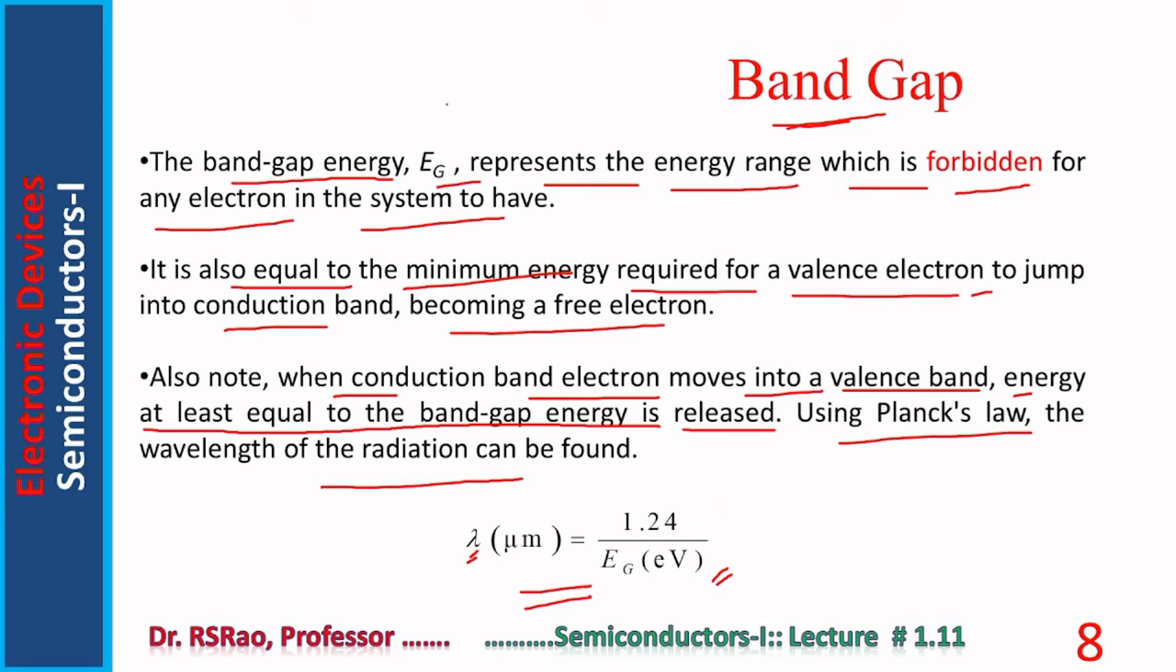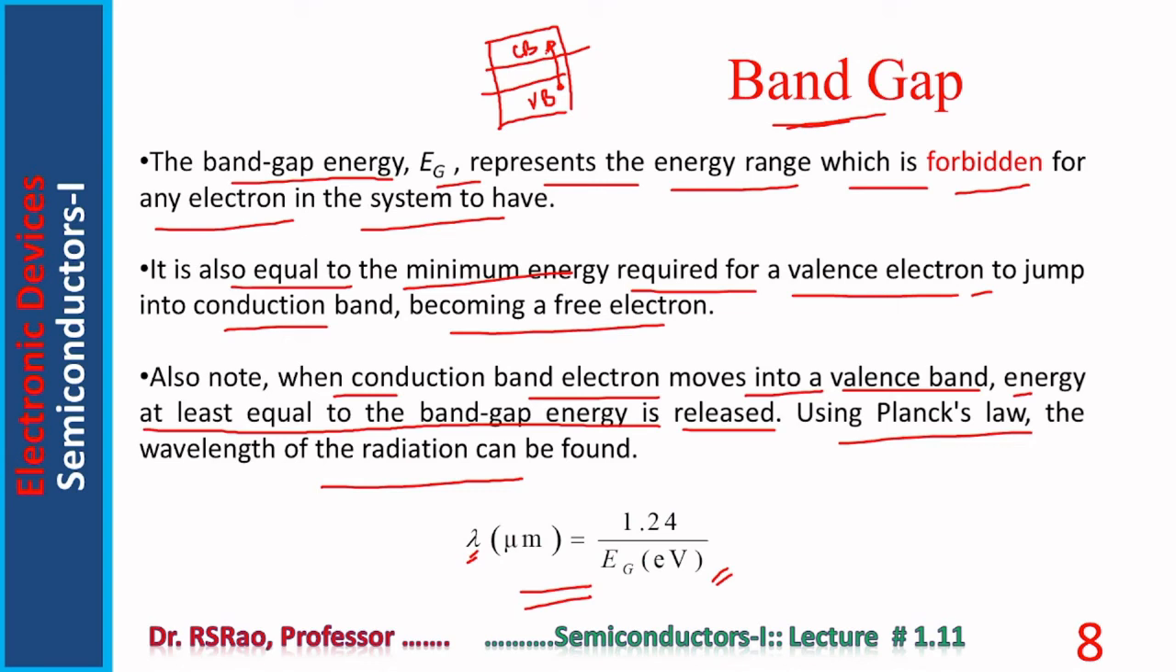What is this? Consider the energy band diagram of a semiconductor. At the bottom is the valency band, at the top is the conduction band. Let us suppose there is an electron in the valency band. For this electron to jump into the conduction band, it requires a certain energy. This energy has to be supplied to the electron. Then only it can jump from the valency band to the conduction band.